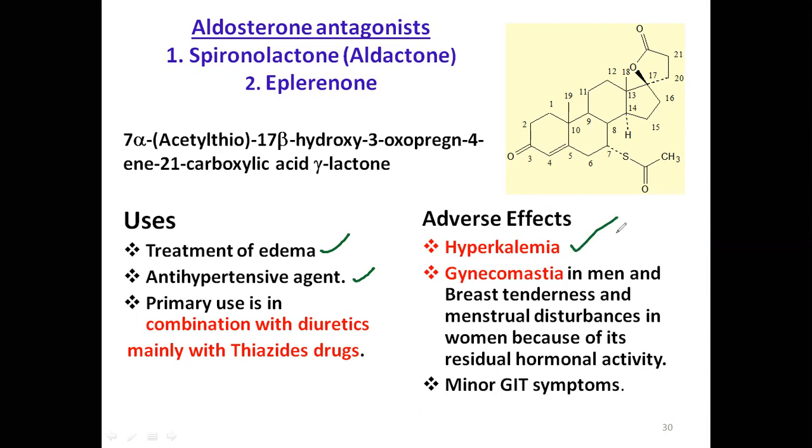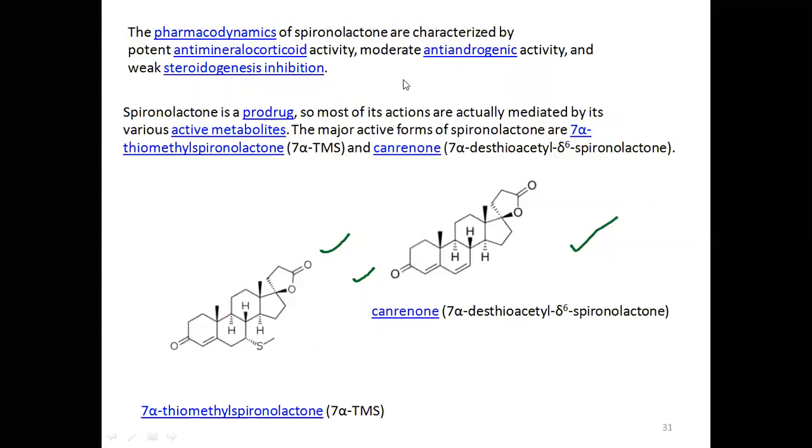And as it has a steroidal nucleus, it causes gynecomastia in men, that means development of breast in men. Breast tenderness and menstrual disturbances are seen in women, and minor GIT symptoms are also side effects. These are the effects of spironolactone.